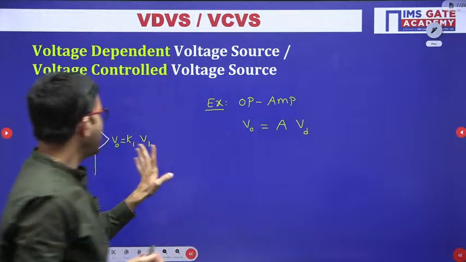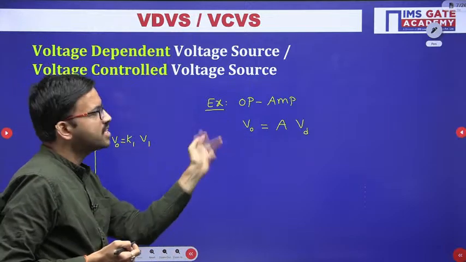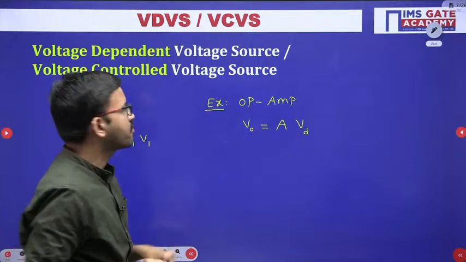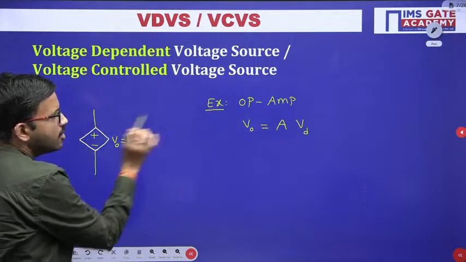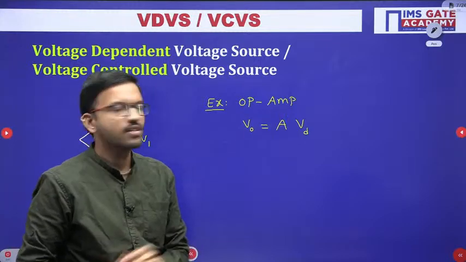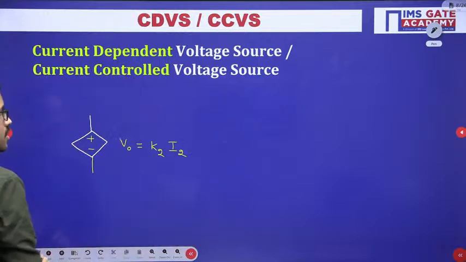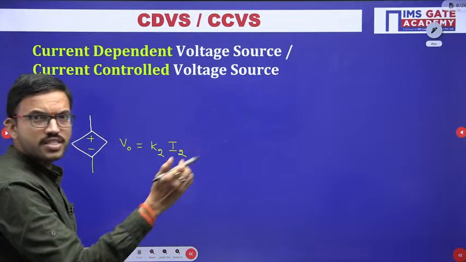So you can correlate here: the output you get is a voltage V0, but it depends on some other voltage. That's why you can consider the op-amp an example of a voltage dependent voltage source. Voltage dependent voltage source. We'll discuss this in some time.